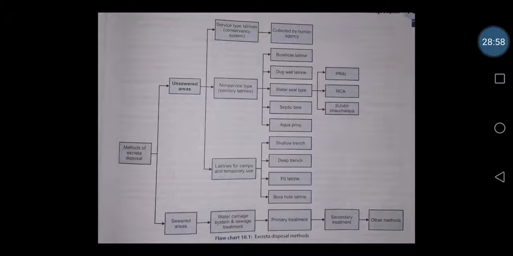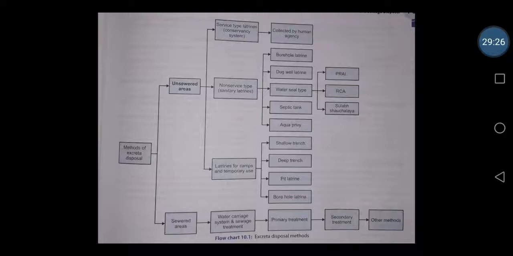The non-service type, we all are using this type nowadays, that is the sanitary latrines. The sanitary latrines are, for example, borehole latrine, dug well latrine, water seal latrine, septic tank method, and aqua privy methods. For camp and temporary purposes, where a lot of people gather temporarily, we can use shallow trench, deep trench, pit latrine, and borehole latrines.